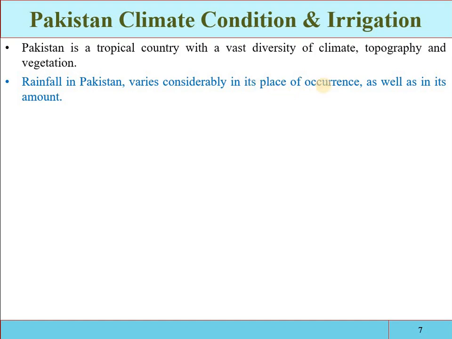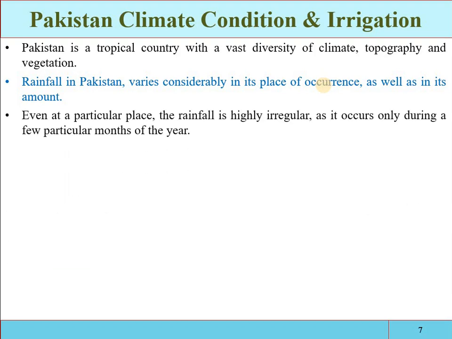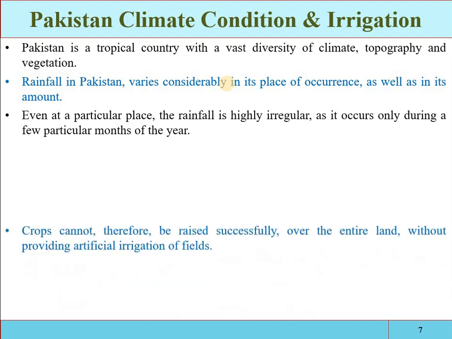So the rainfall is also variable, both in places and in occurrences. Even at a particular place, the rainfall is highly irregular as it occurs only during a few months of the year. If you look into the rainfall occurrence of the country, out of 100%, 70% of the rainfall occurs in only 3 months in the summer season, and the remaining 30% occurs in the rest of the 9 months. So that is also the high irregularity in the occurrence of the rainfall.